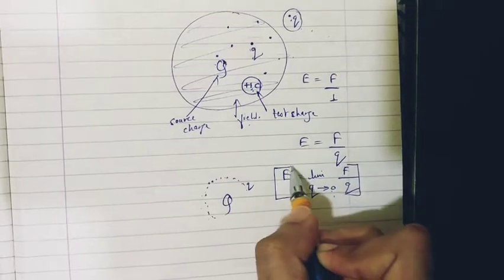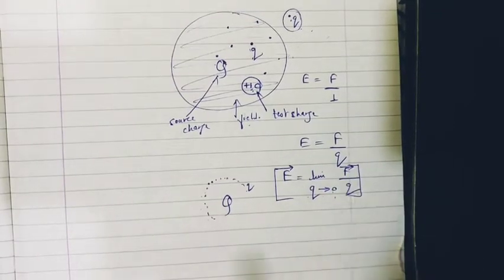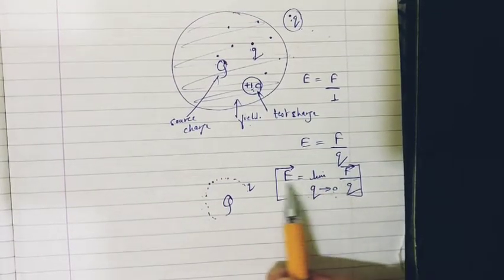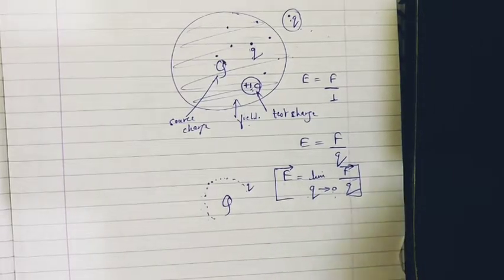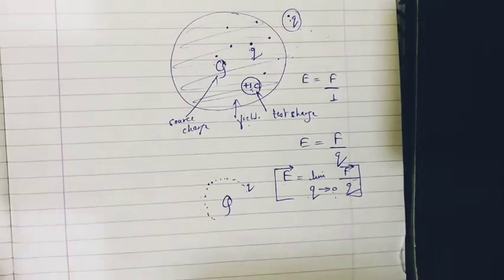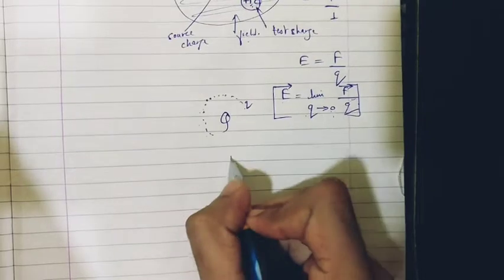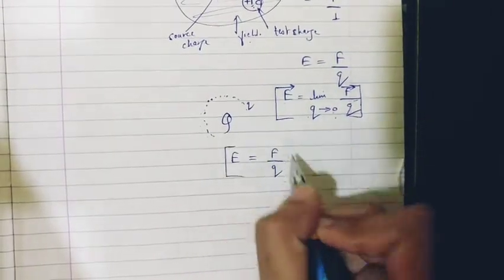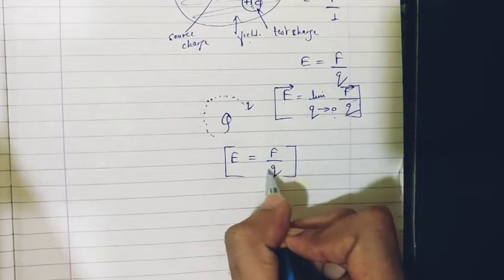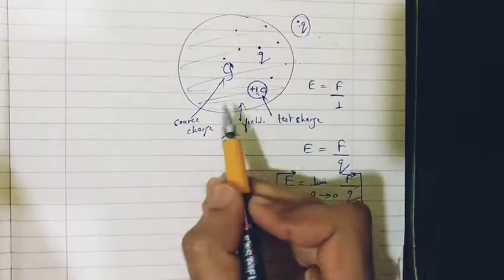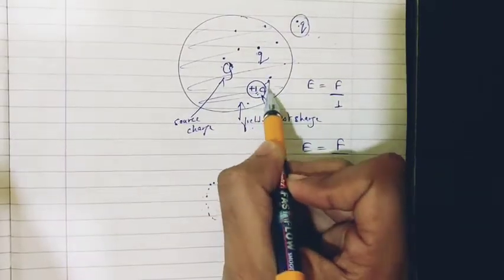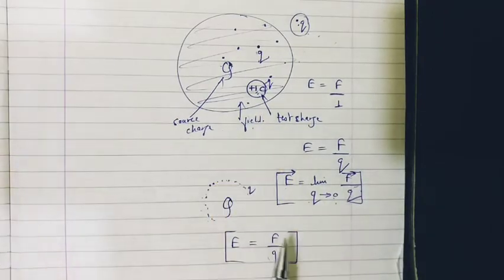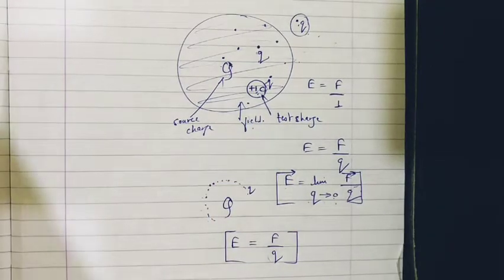In the vector form, E is a vector, F is a vector, which means that both will be in the same direction. In magnitude, how can we write? E will be simply equal to F upon q. That is the force experienced by this unit positive charge q. The force experienced by a unit positive charge is the electric field.